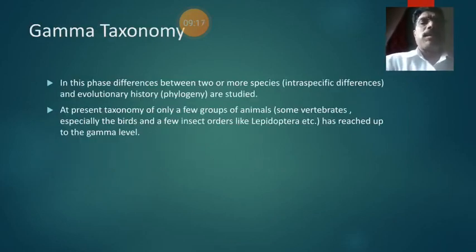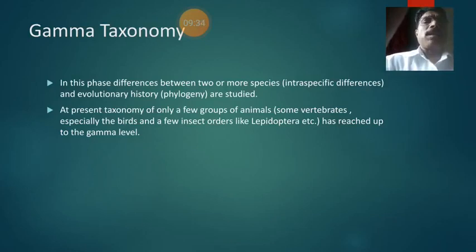Then gamma taxonomy. Gamma taxonomy is the phase in which differences between two or more species and evolutionary history are studied.